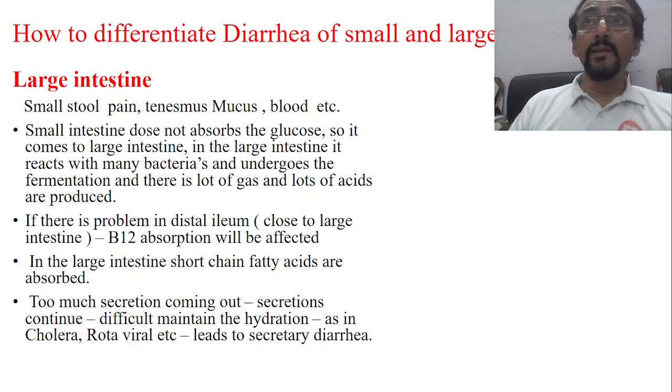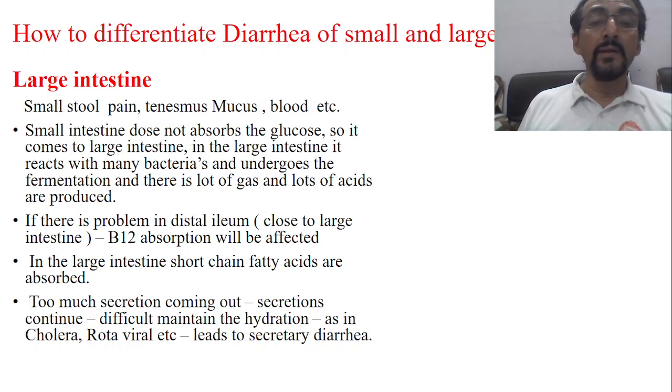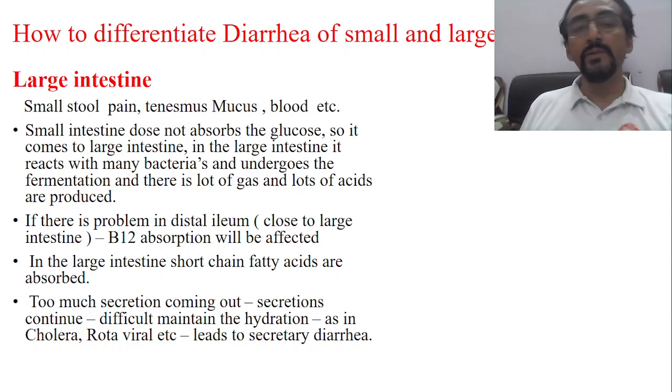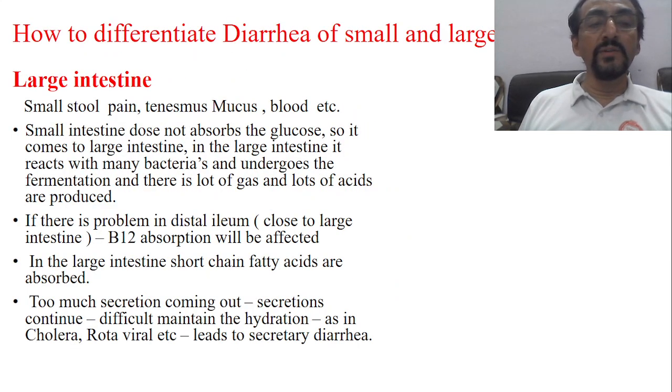Now if too much secretion is coming out, or the secretions continue to come, then it is difficult to maintain hydration, as in cholera, rotaviral diarrhea, etc. It leads to secretory diarrhea. This is another part actually; don't get confused, we are over with the large intestine. Too much secretion is coming out and it is difficult to maintain hydration, as occurs in cholera and rotaviral diarrhea.